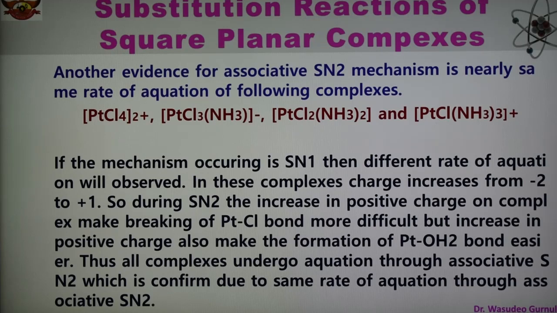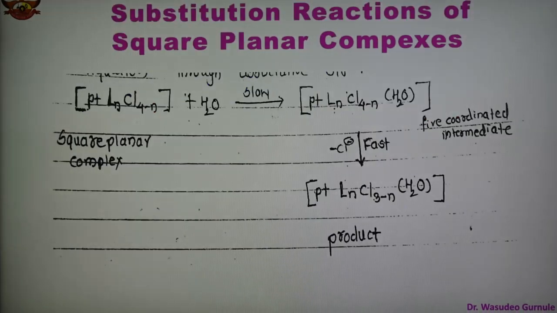Therefore, all the complexes undergo aquation through the associative SN2 mechanism, which is confirmed by the same rate of aquation for all the complexes of platinum. Therefore, we can say that aquation proceeds through associative SN2, and how the aquation reaction takes place through the associative SN2 is shown in the slide.